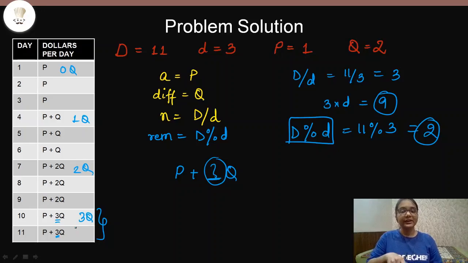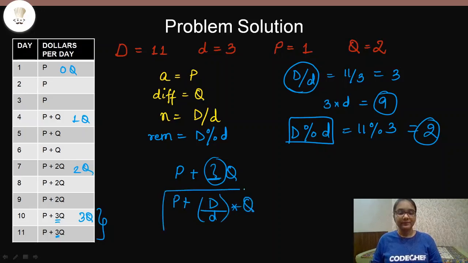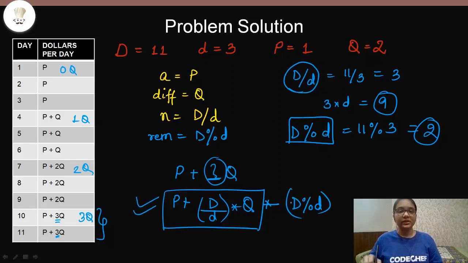So how do we find out that interval? We find that interval through this expression, capital D divided by d, right? So if we just write P plus capital D divided by d into Q, then this will give us the amount of money that will be produced in 1 day. Now for how many days does it have to be done? It has to be done for D modulus d number of days. So this is our expression that we will need to find the sum for the extra days.